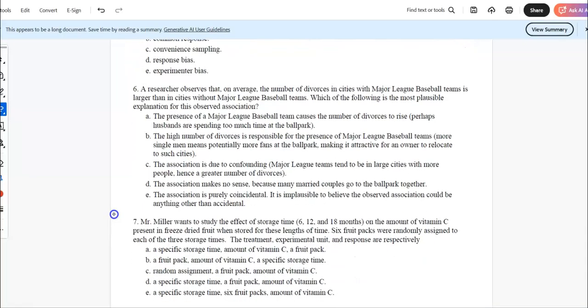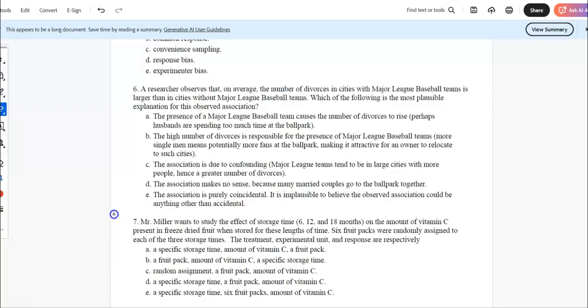We don't know. Researchers observed that on average, the number of divorcees in cities with Major League Baseball teams is larger than in those without teams. Well, probably because the cities are larger. Only large cities have Major League Baseball teams. We don't even have one in Memphis. Which of the following is the most plausible explanation for this observed association?